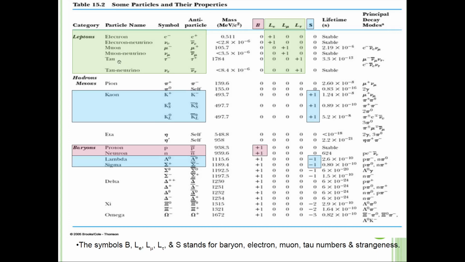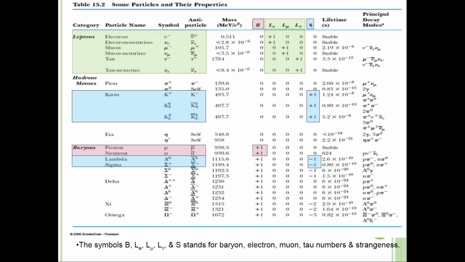I will show you details in the example. Next, lepton. We have six of them, and it is quite similar to Baryon. For lepton, they have three kinds of lepton law. First is the electron lepton, symbol Le, then the mu lepton, symbol mu, and the tau lepton, symbol tau. For the electron lepton, you can see the symbol e negative.